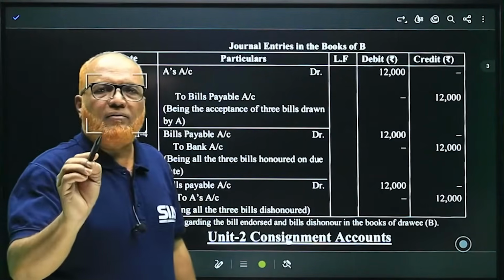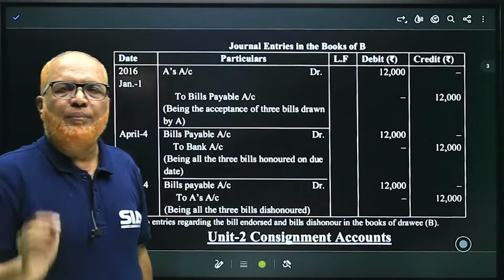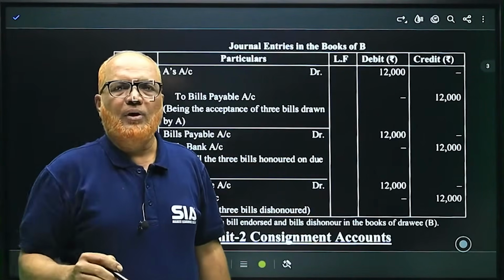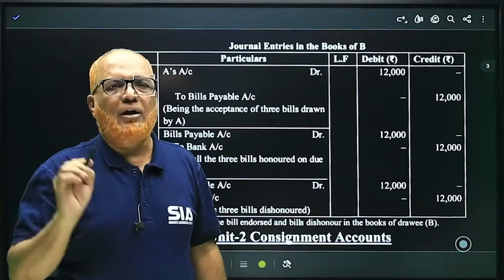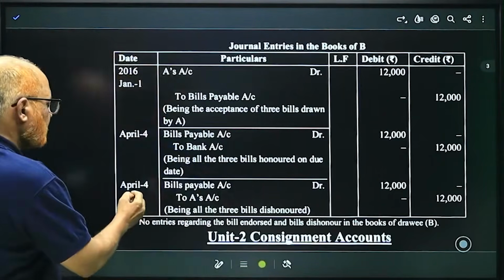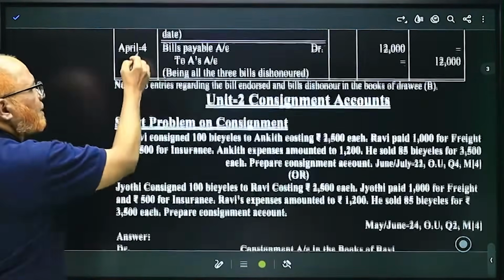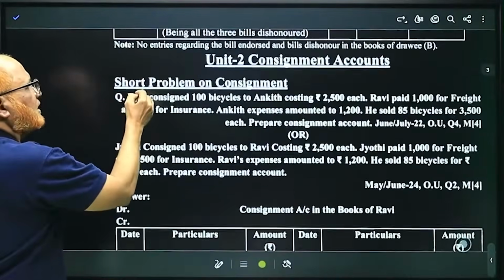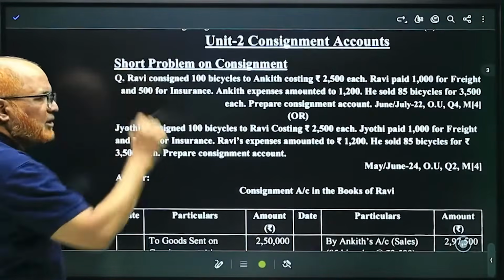So no entry will be passed in the books of the drawee when the bill is discounted or when the bill is endorsed. That's it. So this is the end of unit number 1, that is bill of exchange.